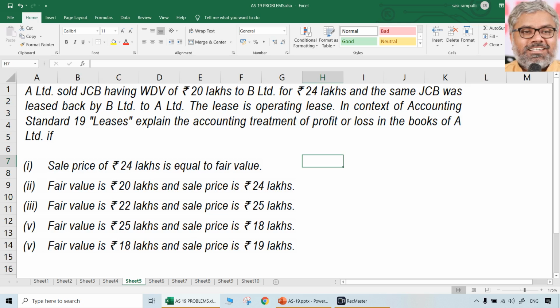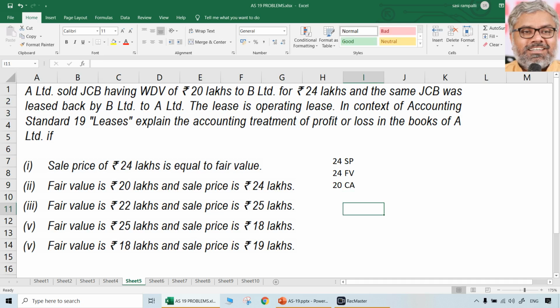That was 20 lakhs. And fair value is also 24 lakhs. Sale price is also 24 lakhs. So you can write in sequence: 24 is higher, again 24, and then 20. Okay, three things are there. What is this 24? You can keep anything here. That could be sale price, and the same thing is fair value also, because both are equal, and 20 is the carrying amount.